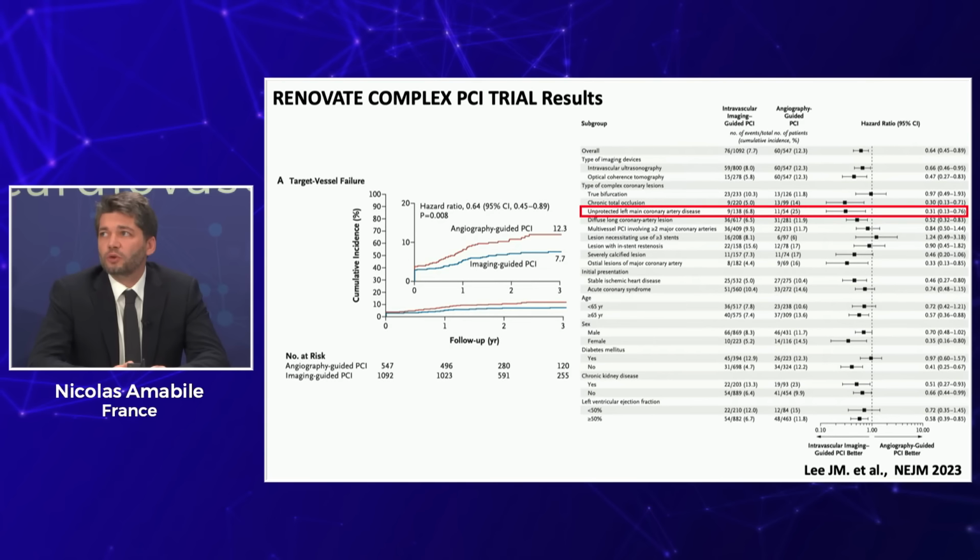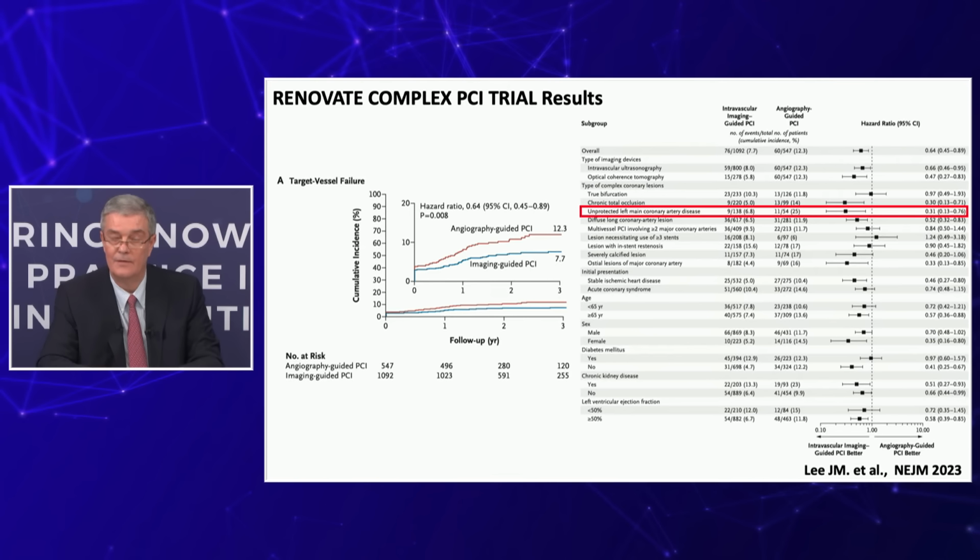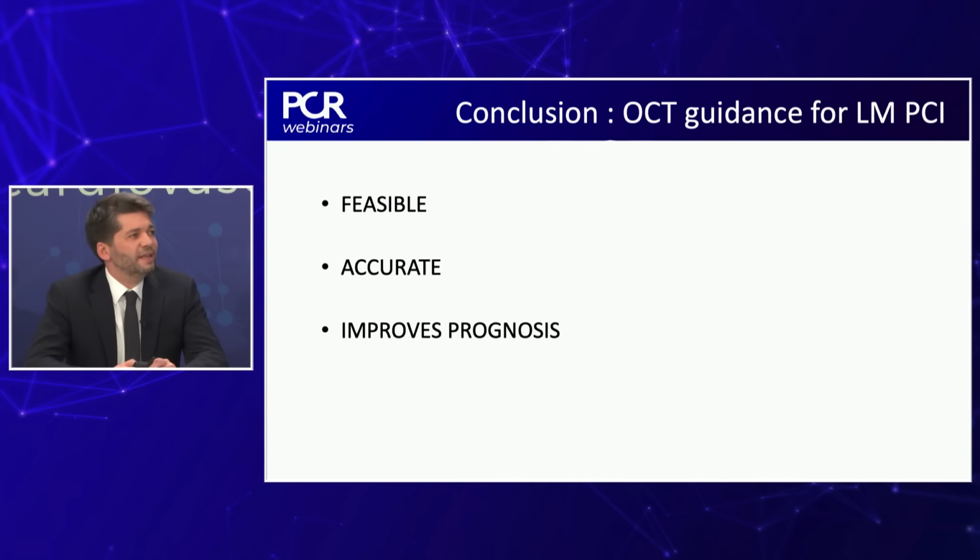lesion. And so I think that we might forget about the RENOVATE-COMPLEX-PCI trial that mixed IVUS and OCT, but showed once again the superiority of imaging guidance for left main lesions. Yeah, the subgroup of left main was the strongest, exactly. Actually, so before handing over to Jacek, I think that OCT guidance for left main is feasible, it's accurate, and it might improve prognosis. Very simple.